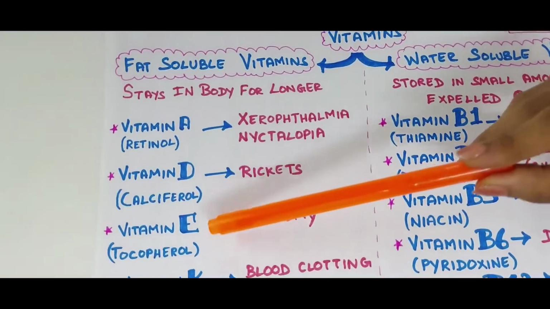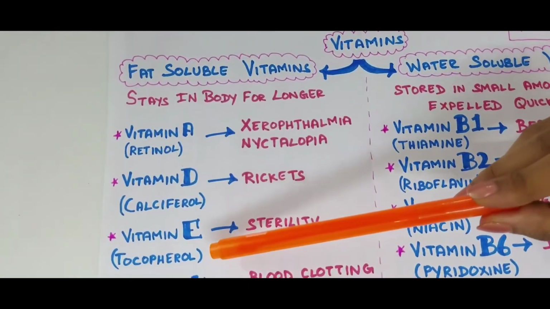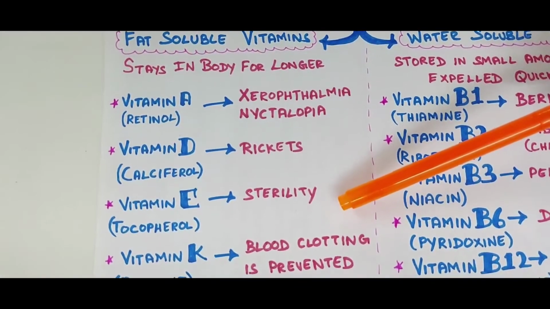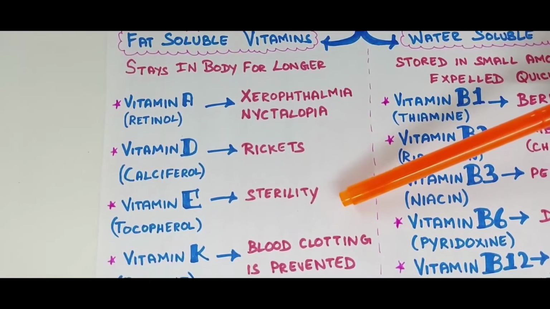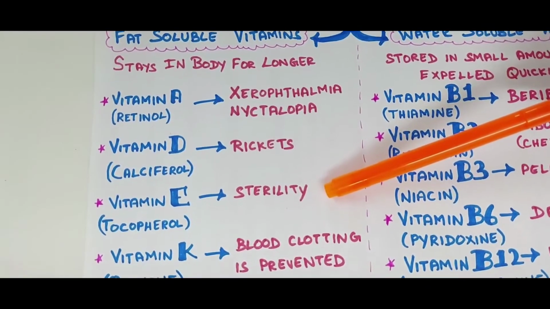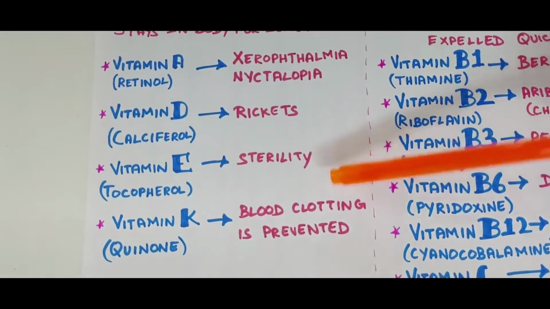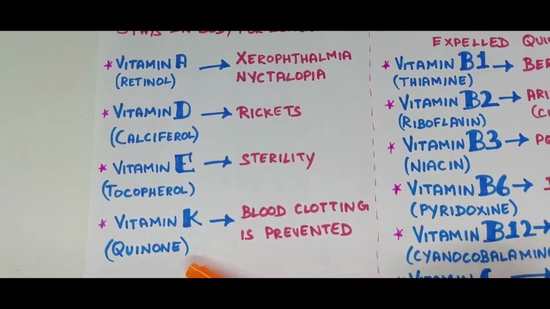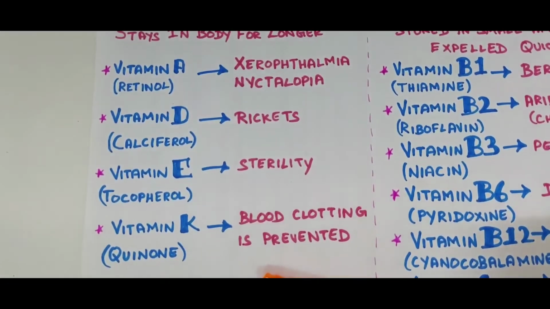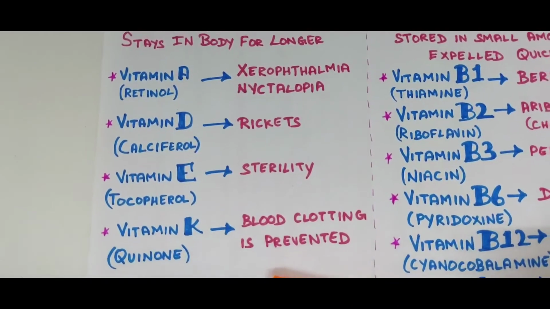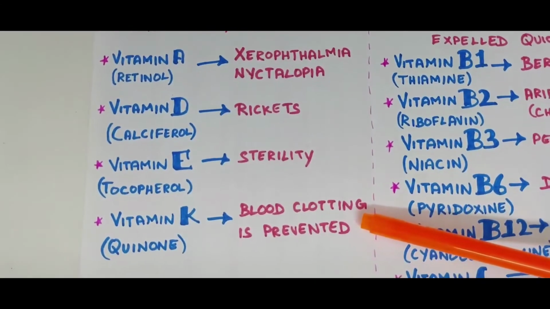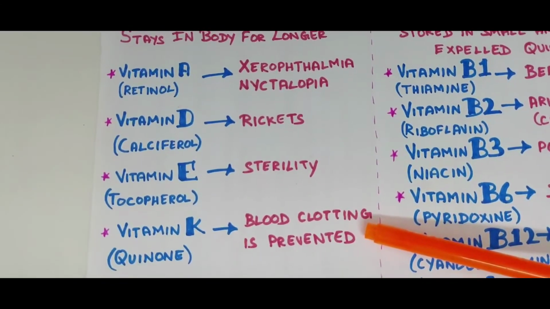Next one, vitamin E. It is otherwise called tocopherol. The dietary sources of vitamin E are whole wheat, meat, vegetable oil, milk. Deficiency disease, sterility. It prevents reproduction. Next one, vitamin K. It is otherwise called derivative of quinine. Dietary sources of vitamin K are leafy vegetables, soya beans, milk. Deficiency disease: for example, if you get hurt, the bleeding will take time to stop.